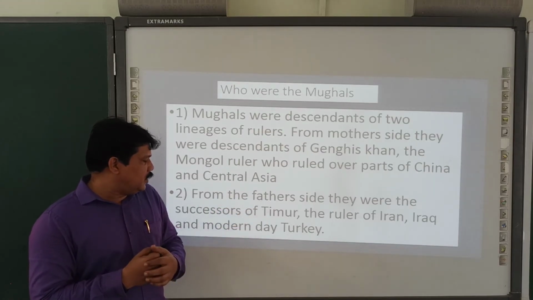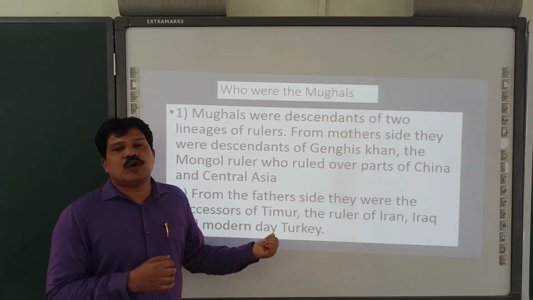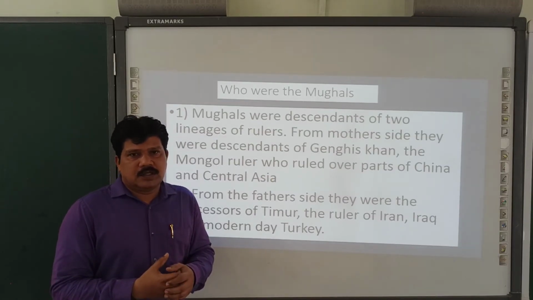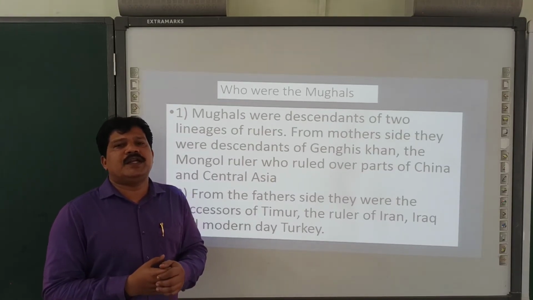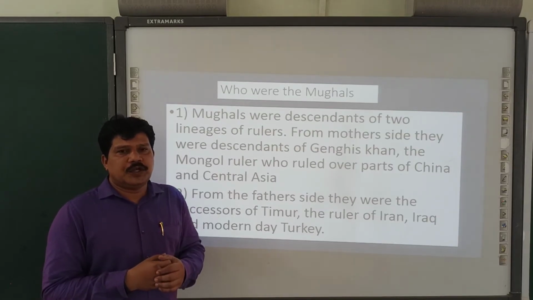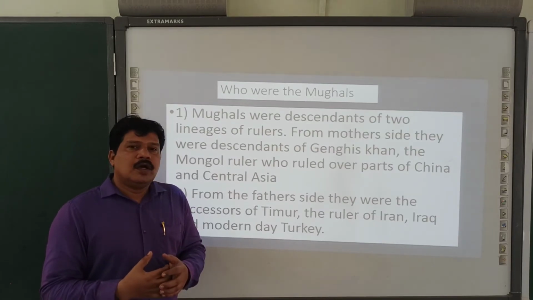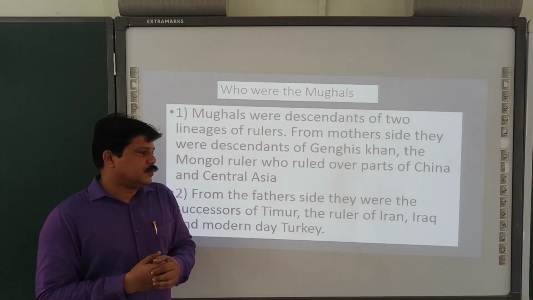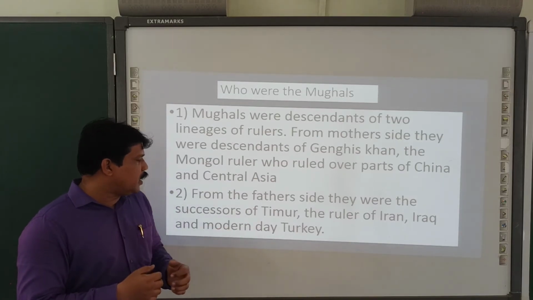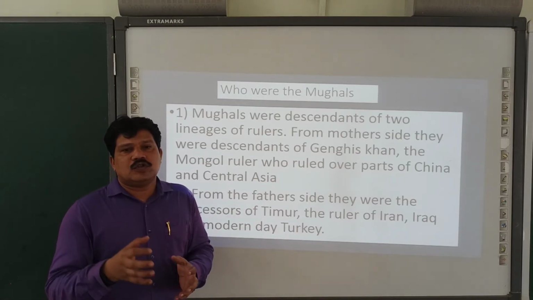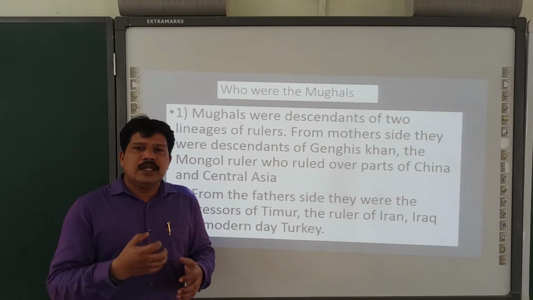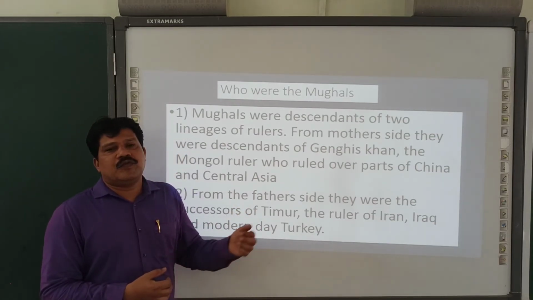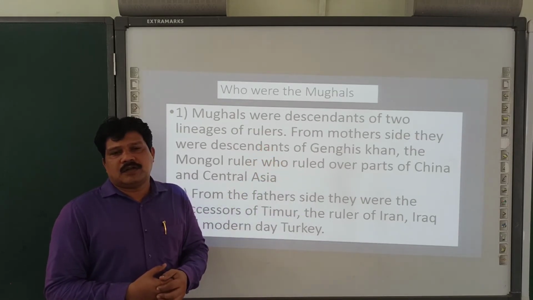From the father's side, they were successors of Timur Lenk. Timur Lenk was also an invader who invaded India at the end of the 13th century. Timur Lenk was a ruler of Iran, and he ruled Iran, Iraq and modern-day Turkey. So Timur Lenk's lineage is from the father's side, and from the mother's side, Genghis Khan.